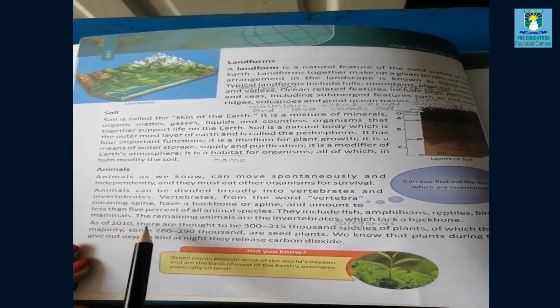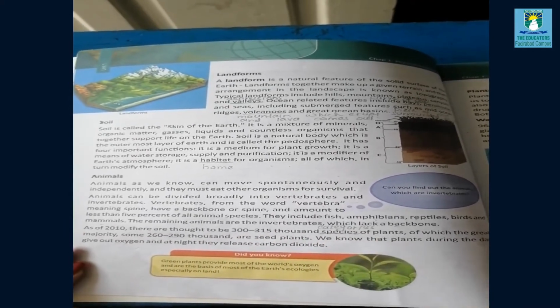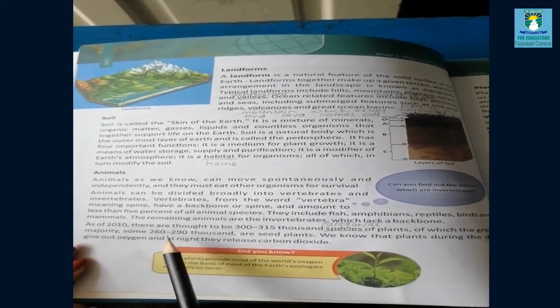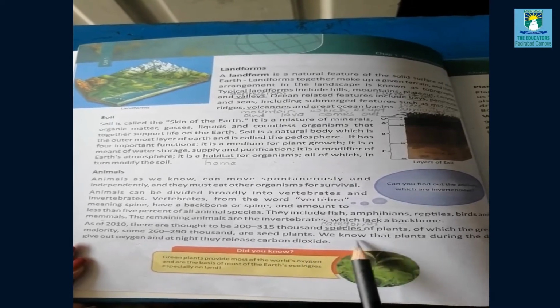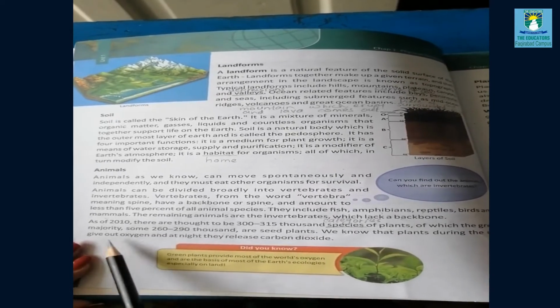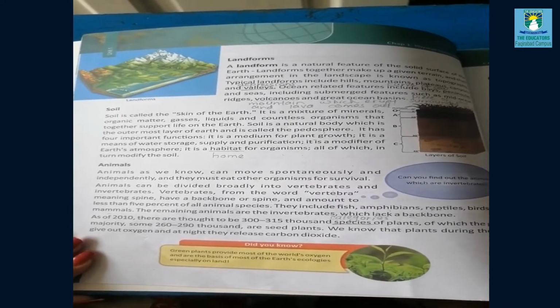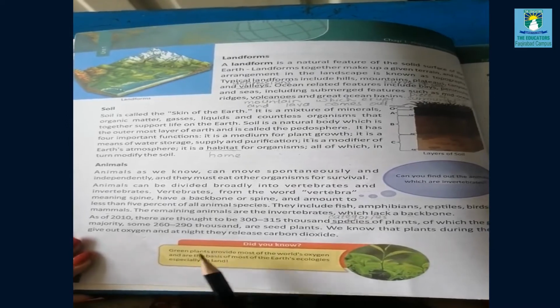As of 2010, there are thought to be 300 to 315,000 species of plants, meaning categories of plants, out of which the great majority, 260 to 290,000, are called seed plants. We know that plants during daytime give out oxygen and at night time they release carbon dioxide. So our elders say that we should not go near the plants at night time.